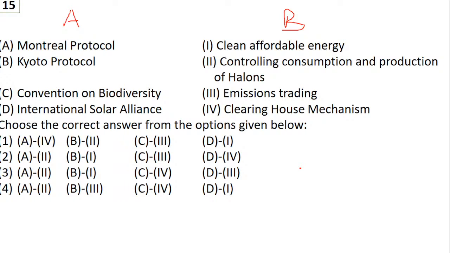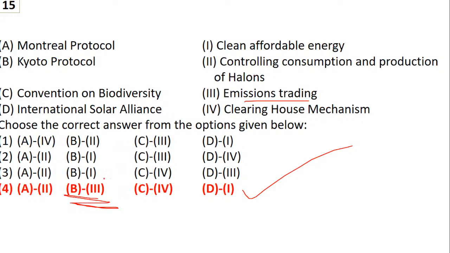Okay, even if you go with one option, you can get it right. Maybe most of you have got that. Kyoto Protocol, I guess they must have taken. Option D, that is again option number 4, Kyoto Protocol, talks about emission trading. B is the 3, and it is right, but do not immediately go for that. Go through all the options.